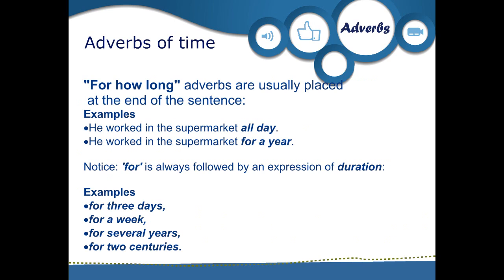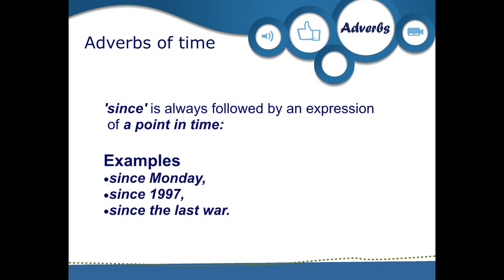For how long adverbs are usually placed at the end of the sentence. Example: he worked in the supermarket all day. He worked in the supermarket for a year. Notice, for is always followed by an expression of duration. Example: for 3 days, for a week, for several years, for 2 centuries. Since is always followed by an expression of a point in time. Example: since Monday, since 1997, since the last war.